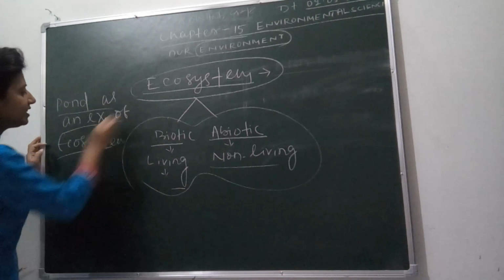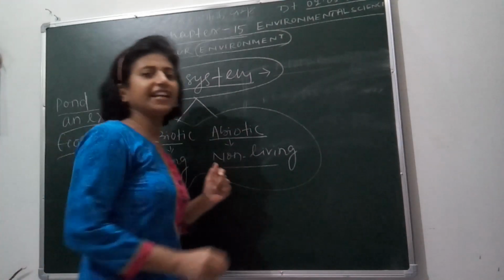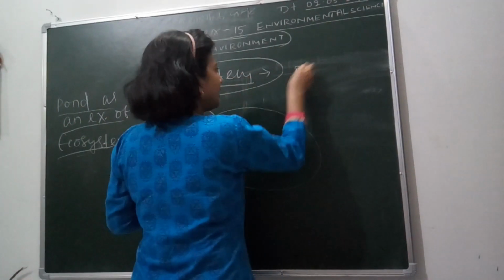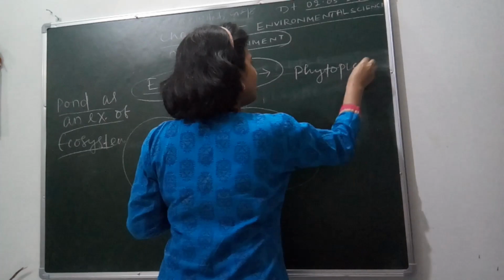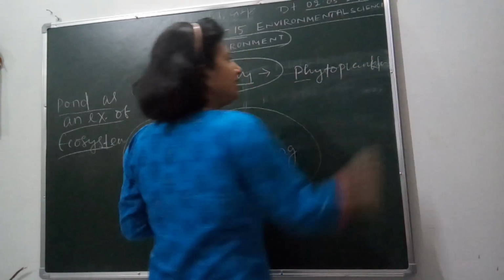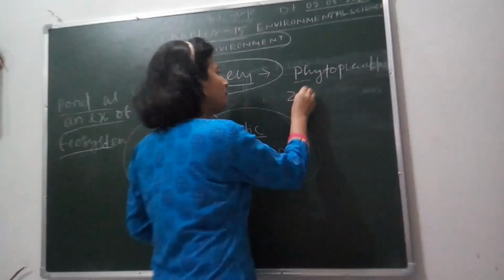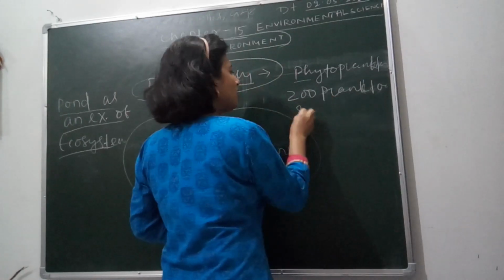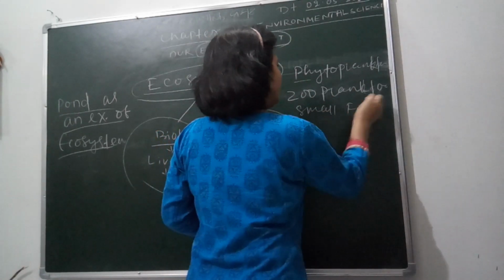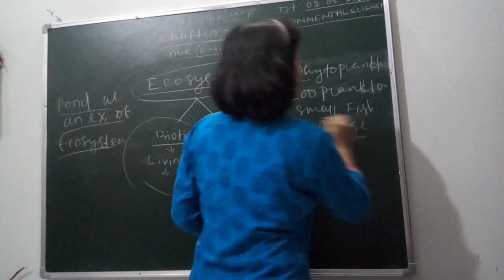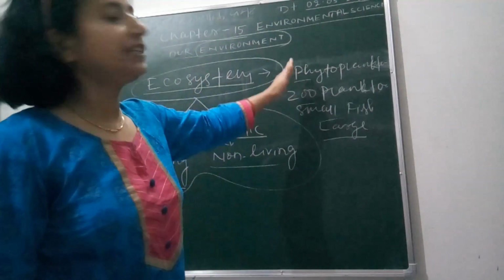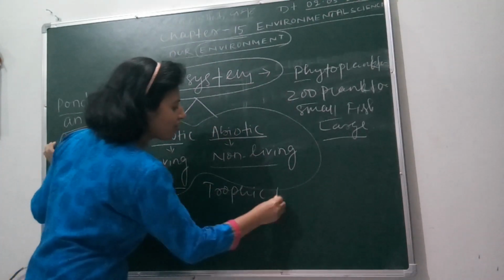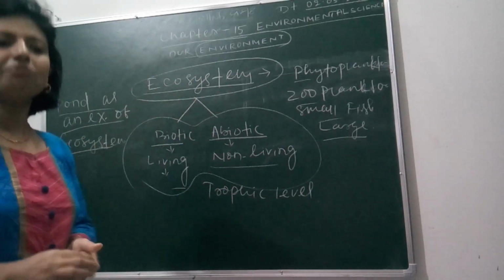If we consider a pond as an example of an ecosystem, a pond contains both living and non-living substances or organisms. In a pond, phytoplanktons are found, which are small plants. Then zooplanktons, which are small insects. Then small fish and large fish. So they are all interdependent on each other for their food habit. So they form trophic levels, on the basis of their taking food.